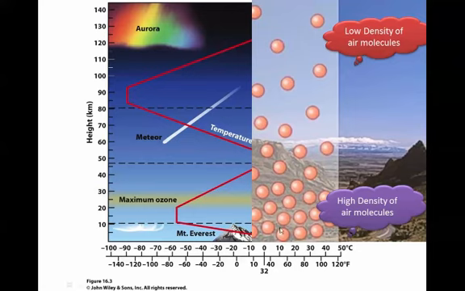And here's that image showing density, high density of air molecules at the surface of the atmosphere, and then it starts to decrease as you go up. So you get low density of air molecules higher up. So if you're a mile high up in Denver and you take a big breath of air, you're going to get a lot fewer oxygen molecules per breath than you would down in Miami or New York City, which is right at sea level. And if you go to the top of Mount Everest, you'll get very few oxygen molecules per breath, which is why they like to climb the mountain with oxygen tanks to help them breathe.